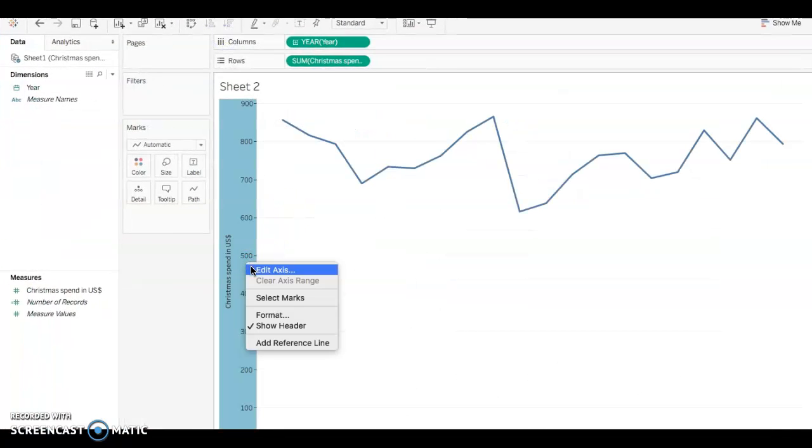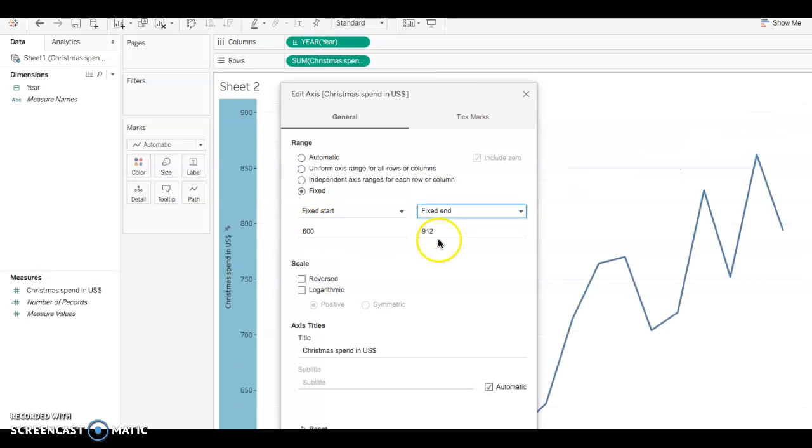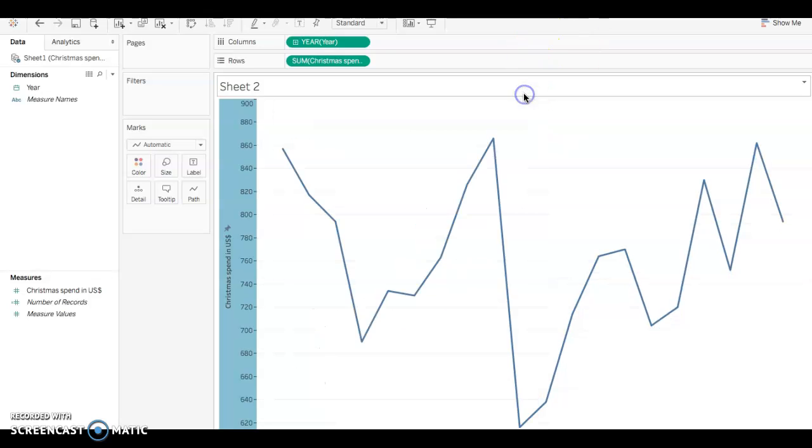You're going to click on Edit Axis, and now this page will appear. And what we're going to do is select Fixed, and then under Fixed Start, instead of 0, we'll put 600, and then Fixed End, instead of 912, we'll do 900. And then we'll just X that out, and as you guys can see, it automatically adjusted, so it's now 600 all the way to 900.